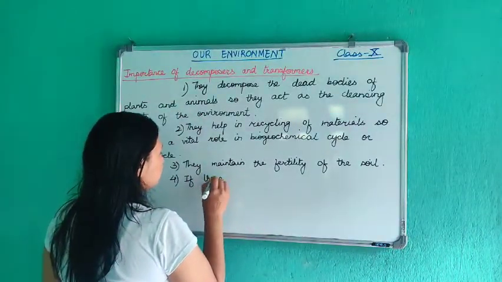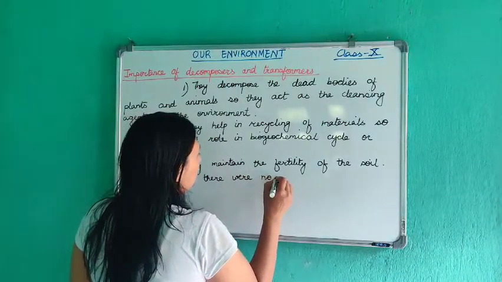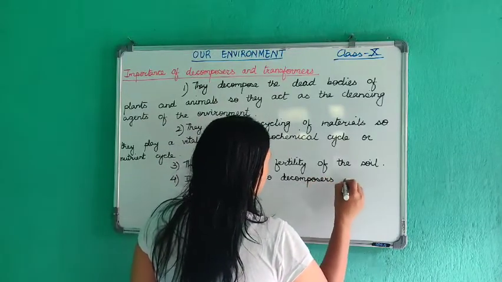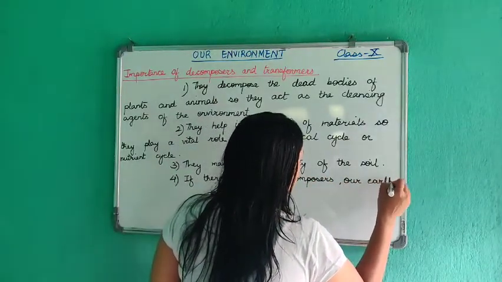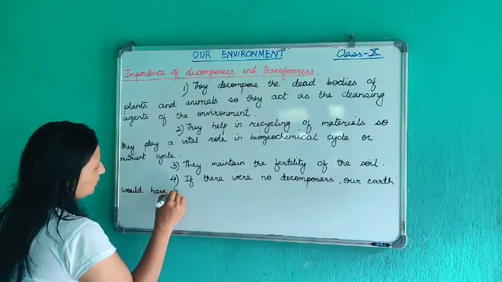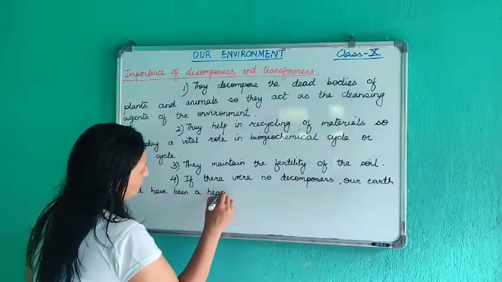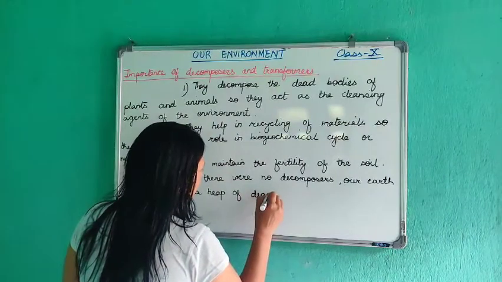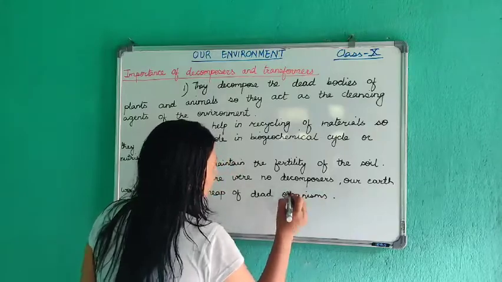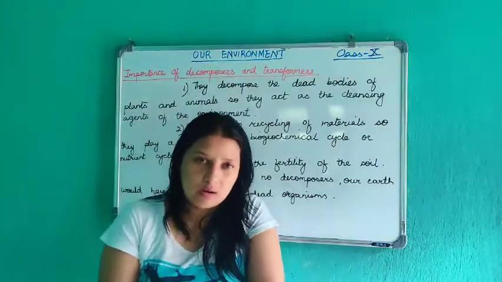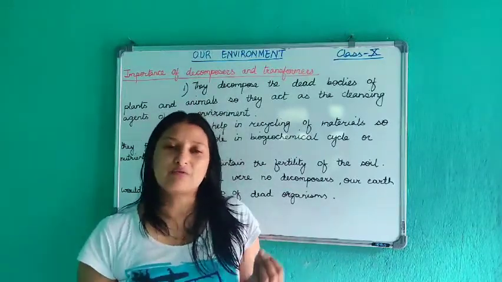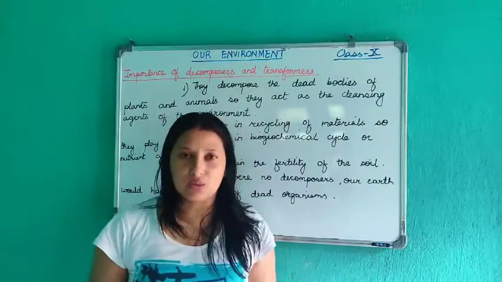If there were no decomposers, the earth would be just a mass of dead bodies only. Okay, so for that reason decomposers are very, very important in an ecosystem.